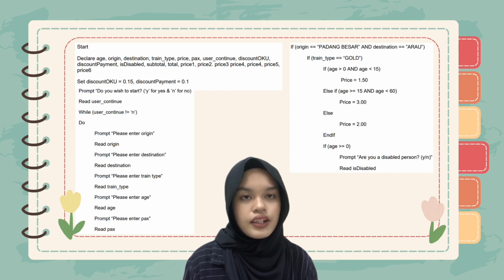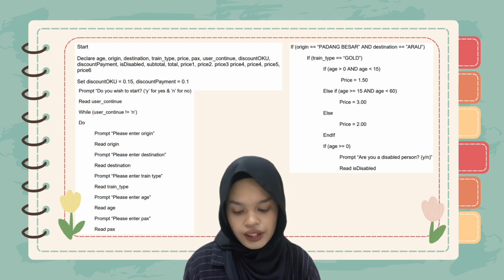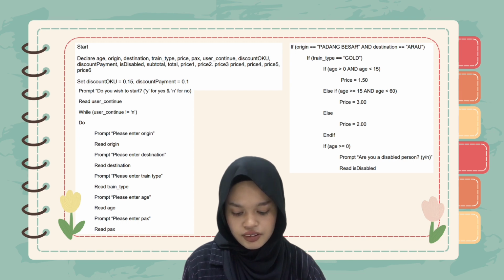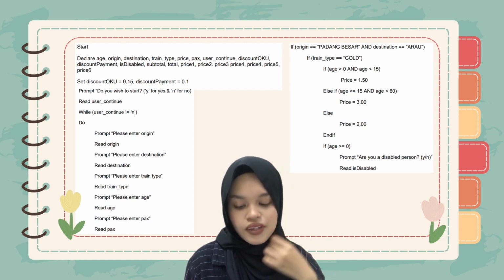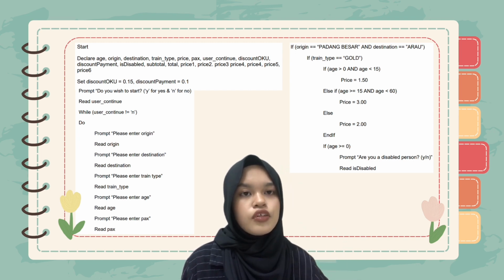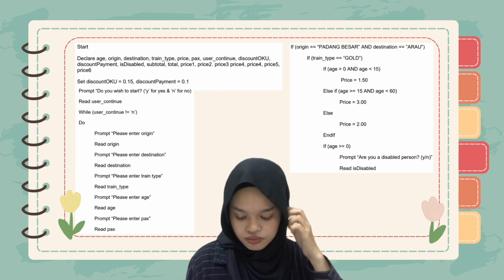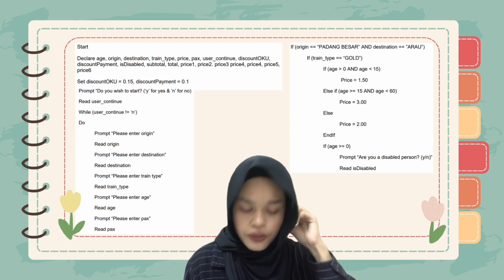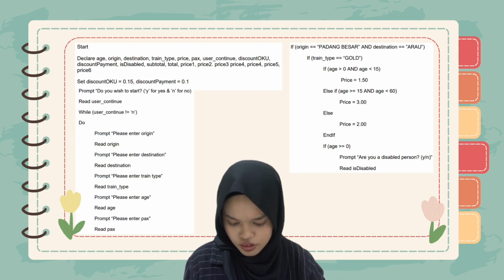Else, meaning that the user enters an age that is not fulfilling the previous conditions, meaning they are 60 years old and above, the price will be RM2.